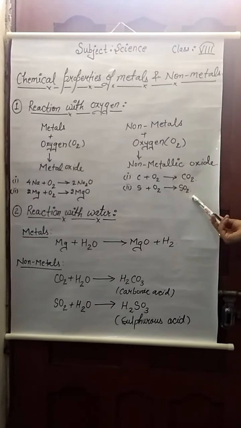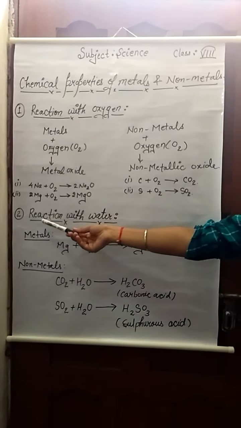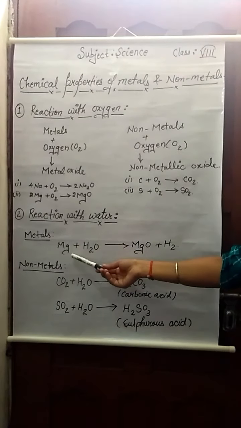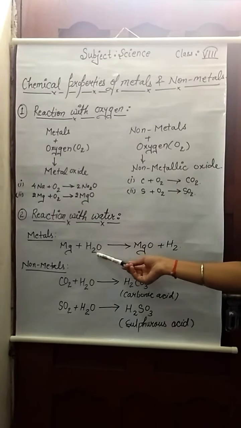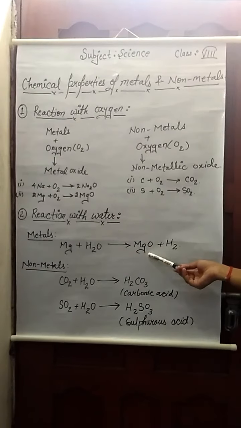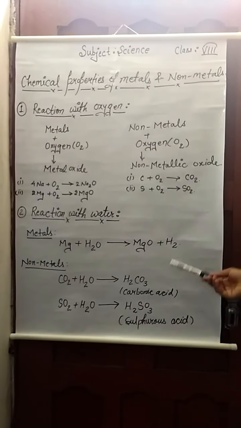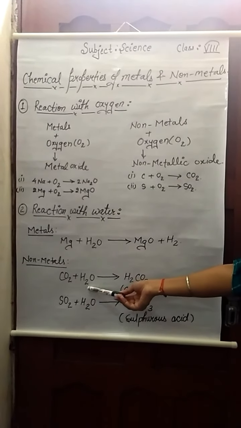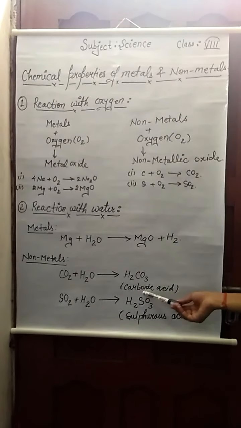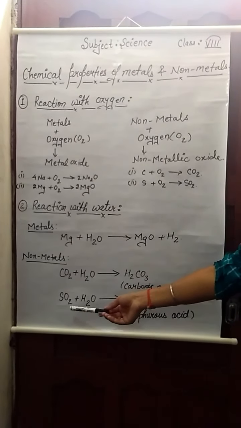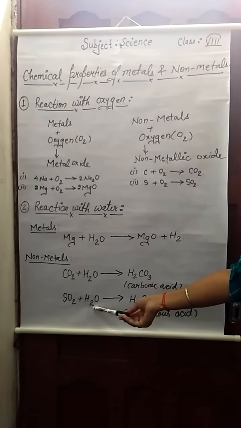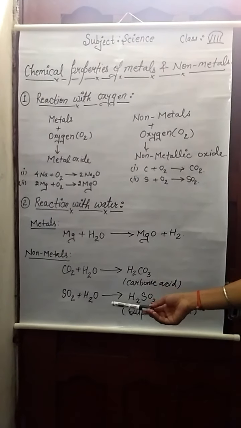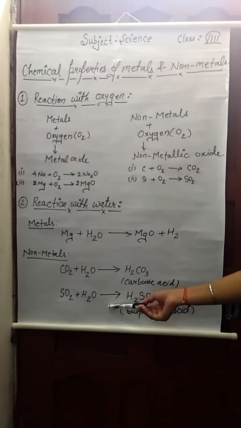sulfur dioxide. Now our second property is reaction with water. In metals, when magnesium combines with water it makes magnesium oxide and releases hydrogen gas. In non-metals, when carbon dioxide combines with water it forms carbonic acid and sulfur dioxide combined with water makes sulfurous acid. Mostly non-metals do not combine with water.